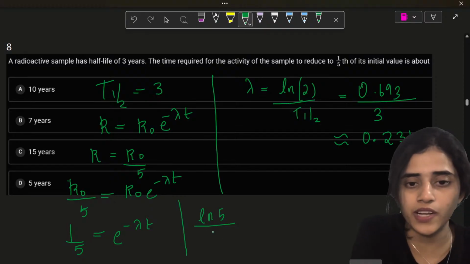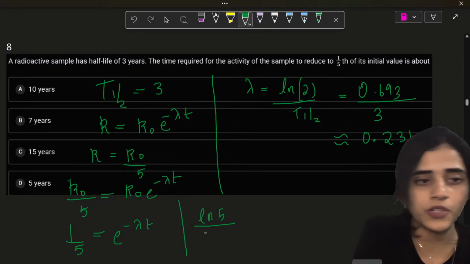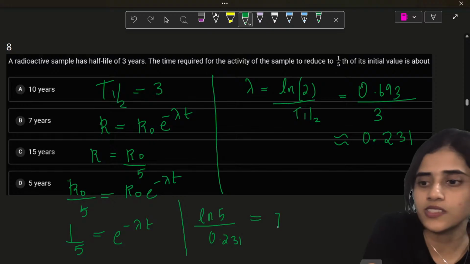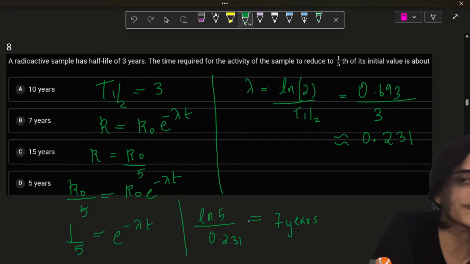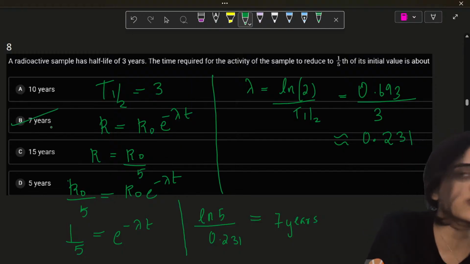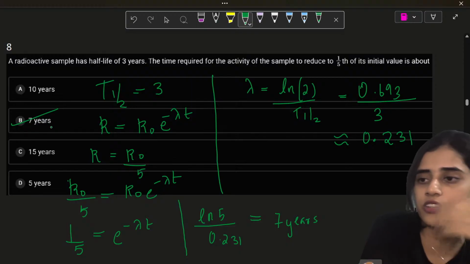How much is your lambda? 0.231. This is approximately equal to 7 years if you do the math. So it is B. Yes, students, so many of you have got the answer. Very good, very good. It is B.